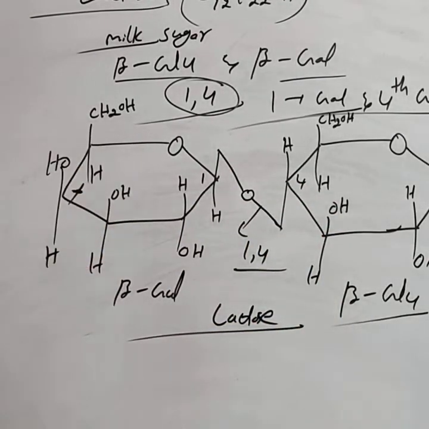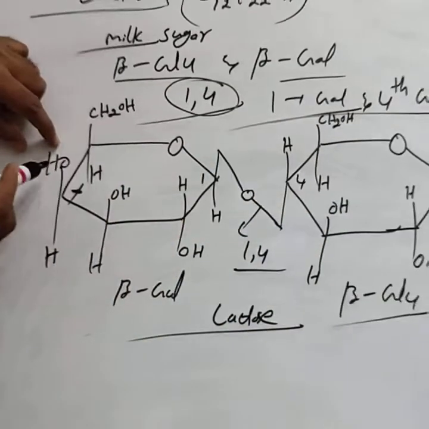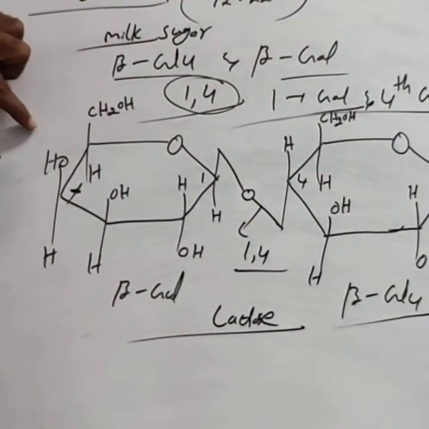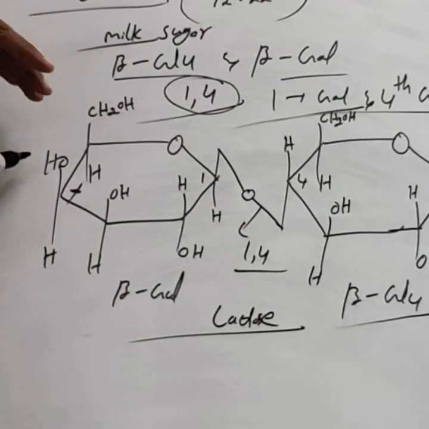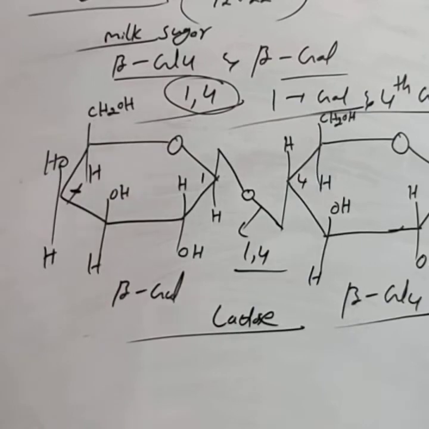Just remember that for maltose and lactose, look at this corner and this corner. If OH groups are above, then it is lactose. If in these two corners OH groups are below, then it constitutes the maltose molecule.